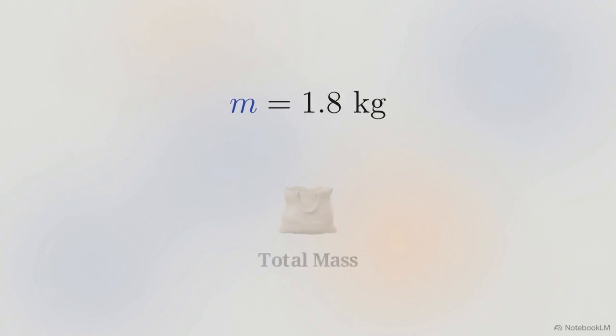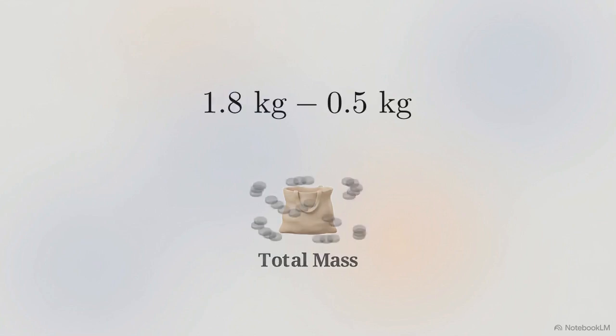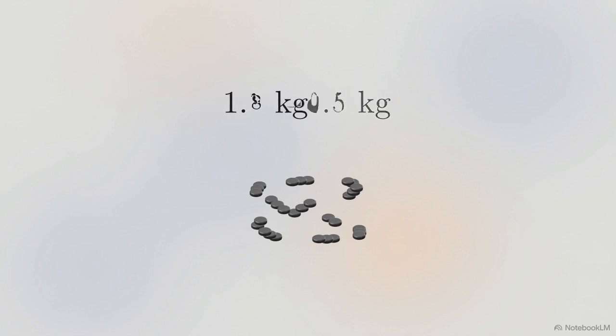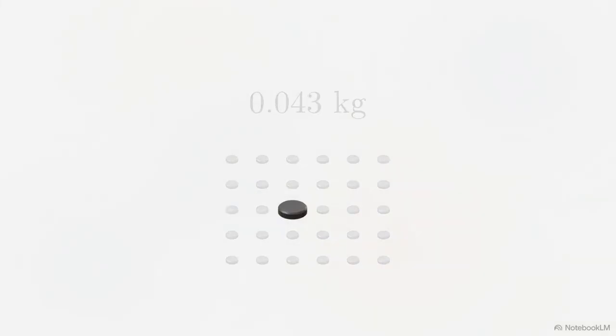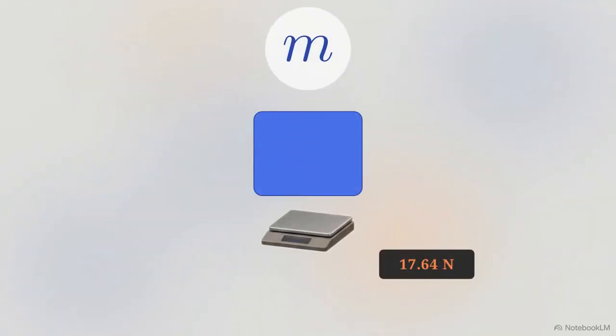From there, we subtract the mass of the empty bag, 0.5 kilograms, from the total. That leaves us with 1.3 kilograms for the 30 pucks. Dividing that 1.3 kilograms by the 30 pucks gives us the mass of a single puck, 0.043 kilograms, or about 43 grams. By isolating mass this way, you can calculate the physical makeup of an object, even when you can only measure the force it is exerting.